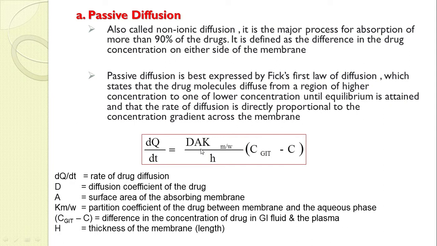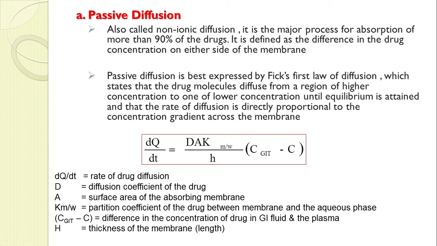Then if the GIT surface area is higher, your rate of diffusion will also be higher. If the partition coefficient is higher, again the rate of passive diffusion will be higher. But in case of thickness, if the thickness is more, the rate of diffusion will be slower. The thickness is inversely proportional to your rate of diffusion.